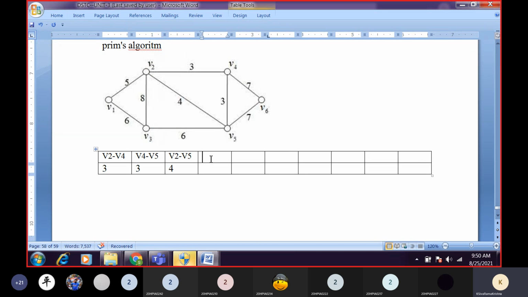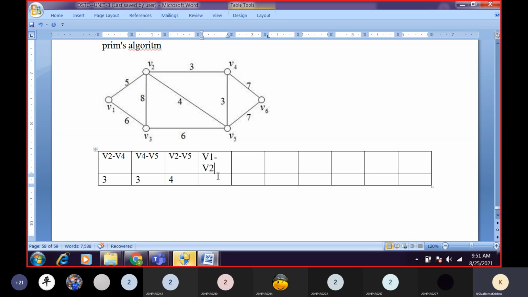Next. Are we having any other edge with weight 4? No, sir. Then we will go to 5. Where can we have 5? V1 to V2, sir. The weight here is 5.